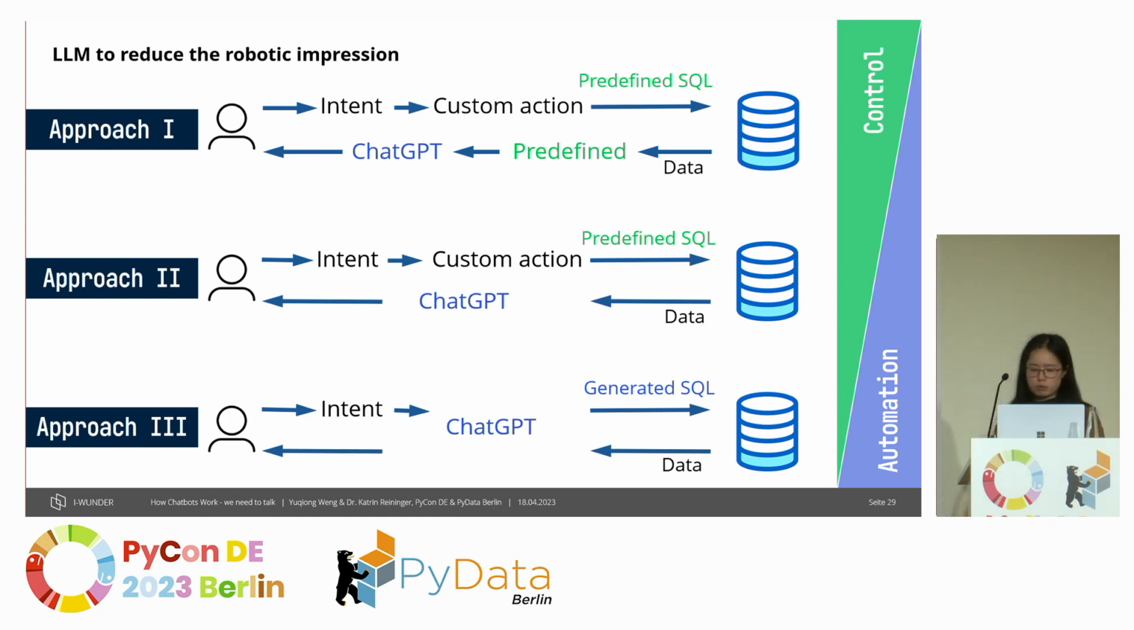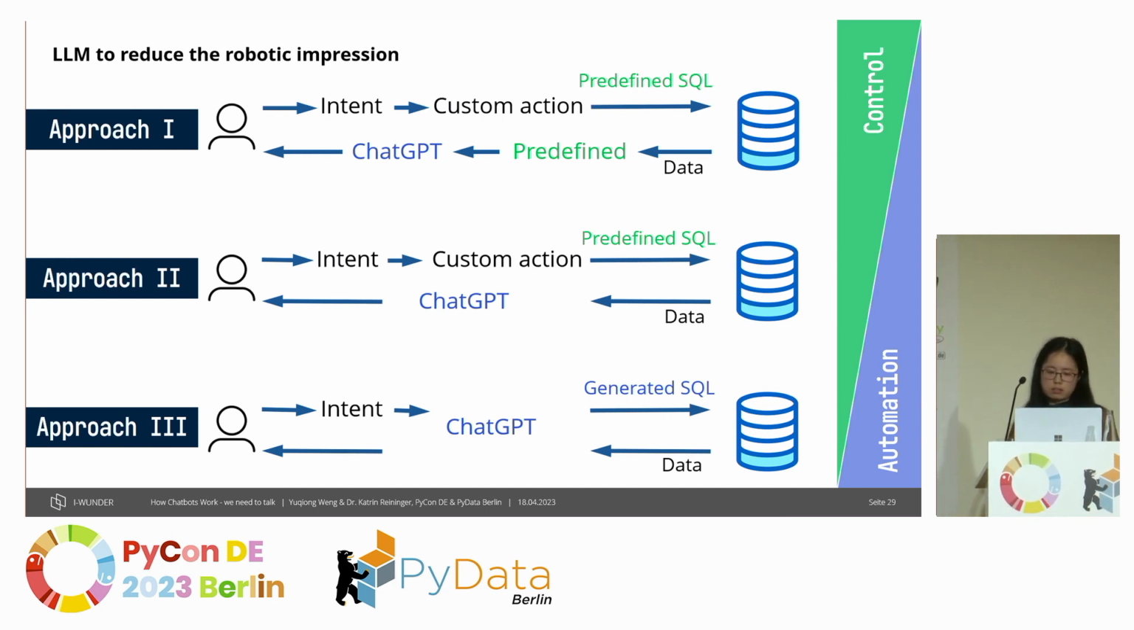For the second approach, we get rid of this predefined template, and we just give ChatGPT the data that we get back from the database, and also the user question. We ask ChatGPT to generate a response on its own. The third approach is a bit more advanced, where ChatGPT also has to generate a SQL query, query the database, get the data back and generate the response. So from top to bottom, the control is less, but we have more automation in our process.